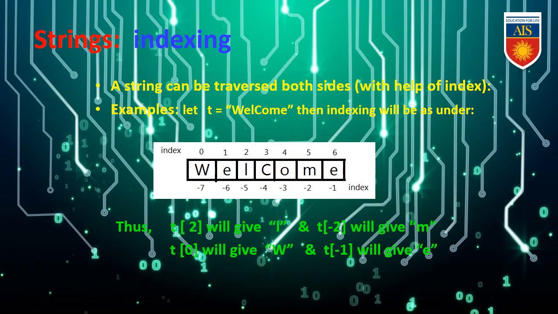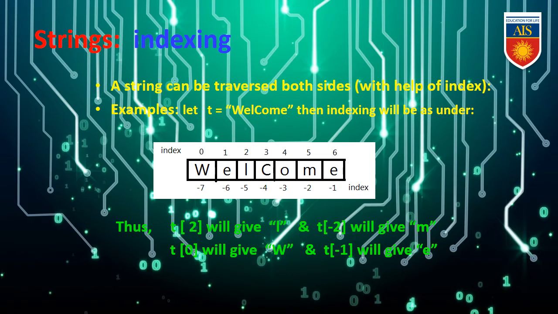Now we will discuss string indexing. It is one of the most important parts of string manipulation in Python. A string can be traversed from both sides. That means we can move inside of a string both left hand side and right hand side. Example, let t = welcome, then the indexing will be as follows.